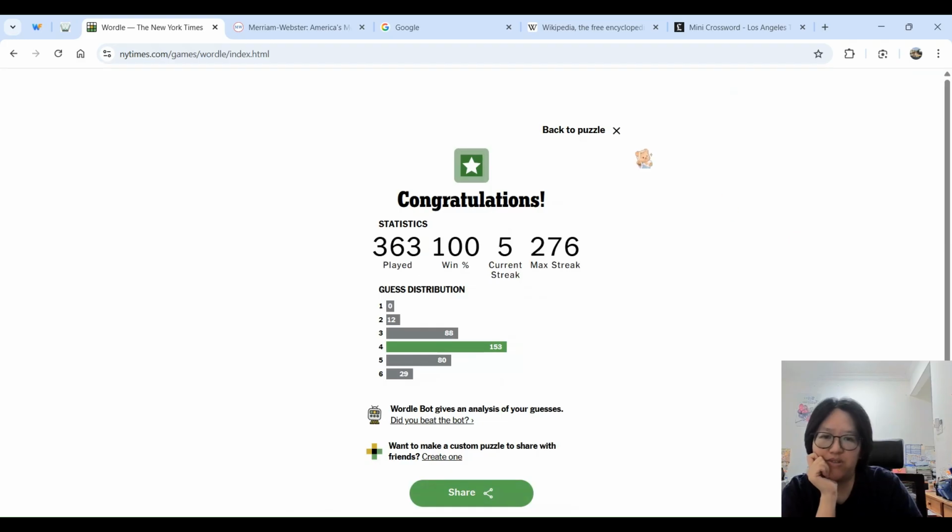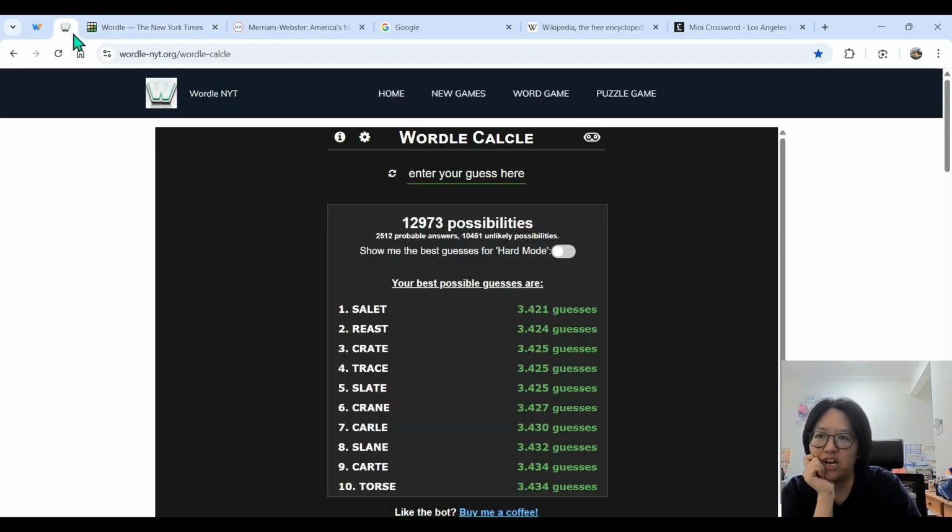So today I'm not going to be doing Squirtle. I'm going to be using Wordle Calco. Hopefully I'm using the right Calco. There's only one version of Calco. I don't know, but it's because you guys recommended it, and I'm going to trust y'all and finally use it. I don't know why I never used it. I think I might have tried it before, but for some reason, anyway.